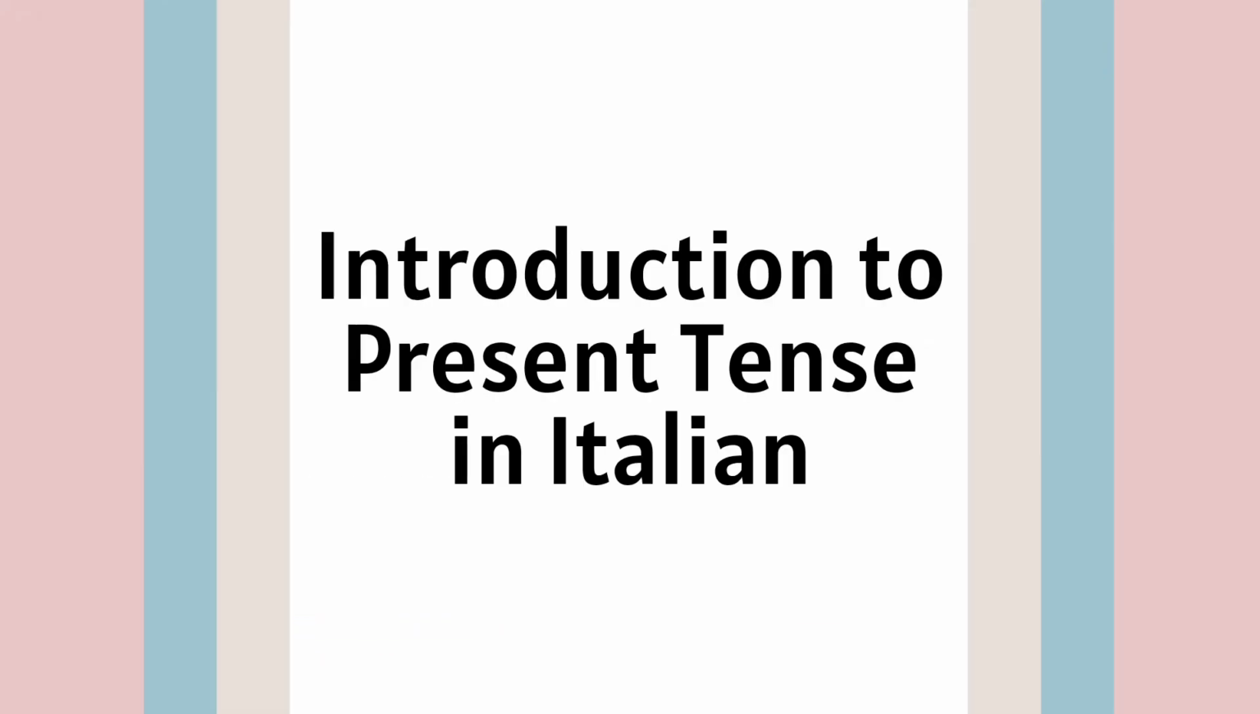Introduction to present tense in Italian. In Italian, the present tense is called il presente. It's used to talk about actions happening right now, habitual actions, and general facts. The good news is that once you learn the patterns, conjugating verbs in the present tense becomes much easier.